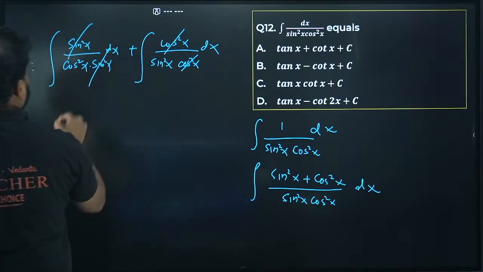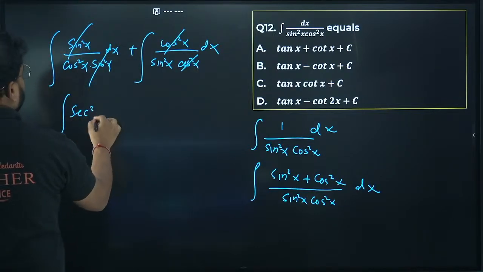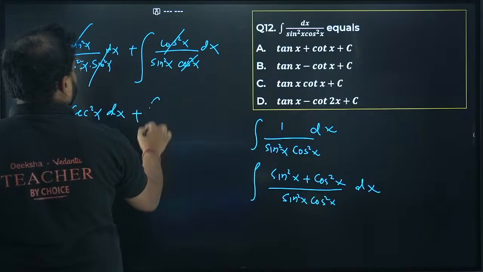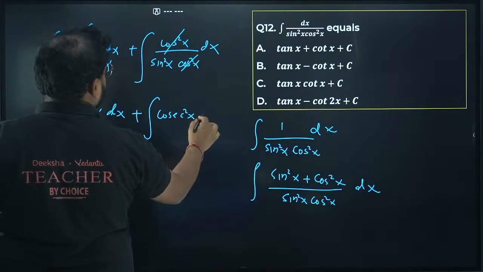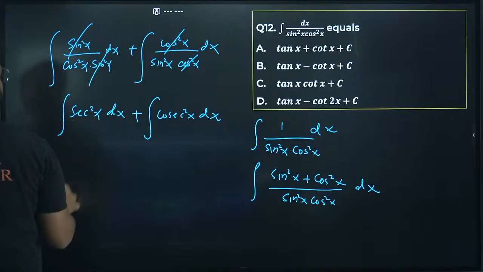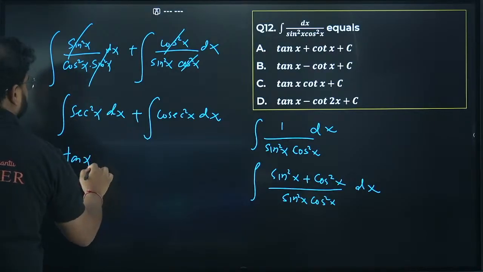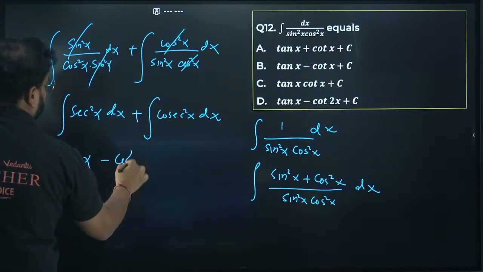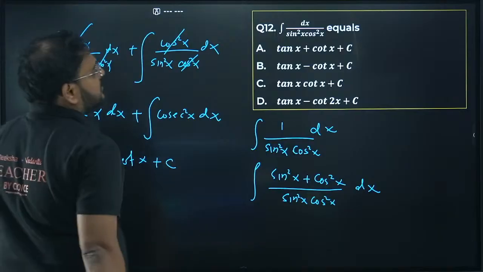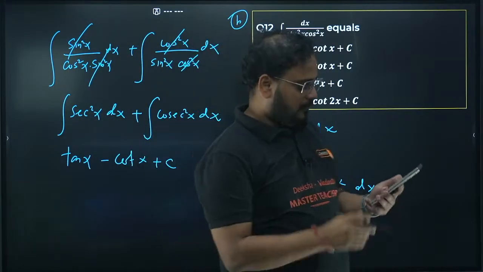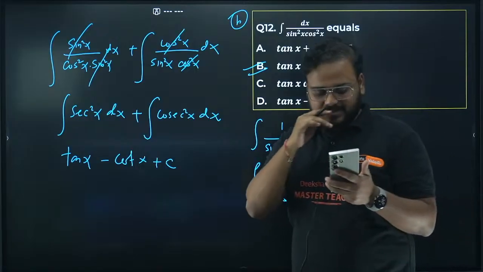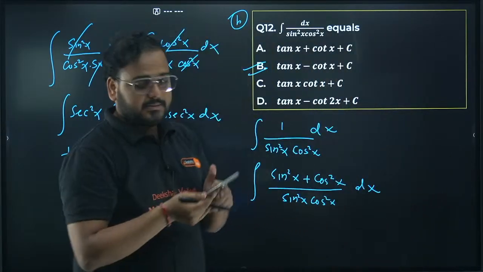We have 1 upon cos square x as sec square x dx plus 1 upon sine square x as cosec square x dx. Integration of this will be tan x, and for this we'll have minus cot x, and of course plus c. Answer is option B. Yes.